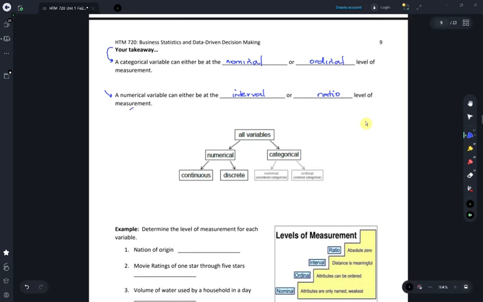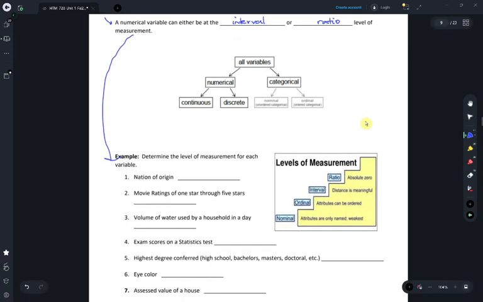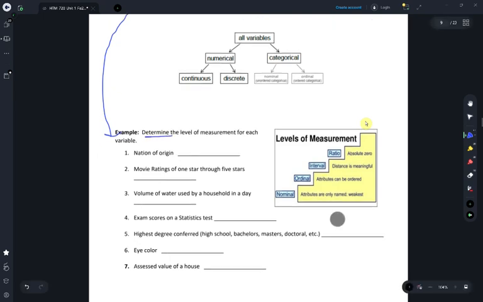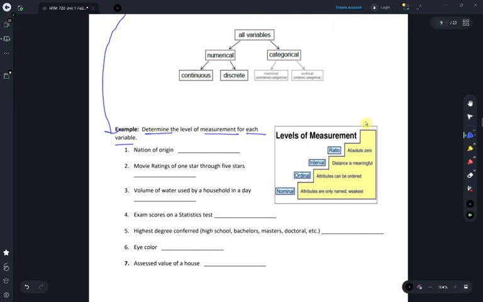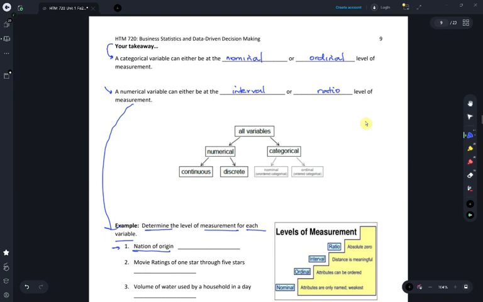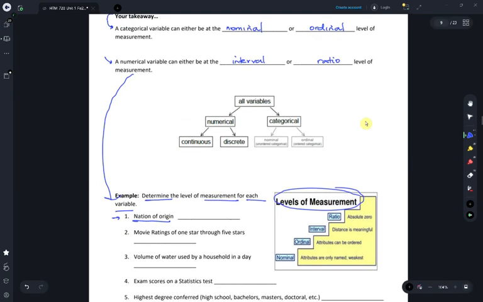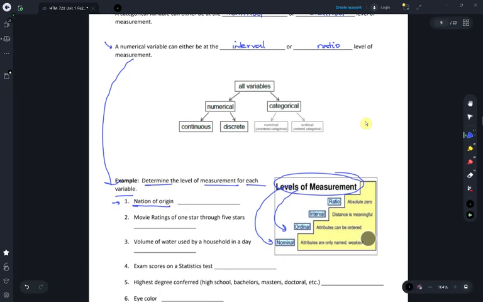So let's test our knowledge with this example. We are required to determine the level of measurement for each variable. One, nation of origin. Well, that is definitely a categorical variable. And for categorical variables, as far as levels of measurement are concerned, they can be at either the nominal or ordinal level of measurement. And here, attributes are only being named. For nations of origin, it's just nominal.